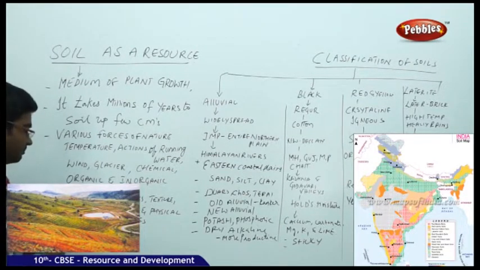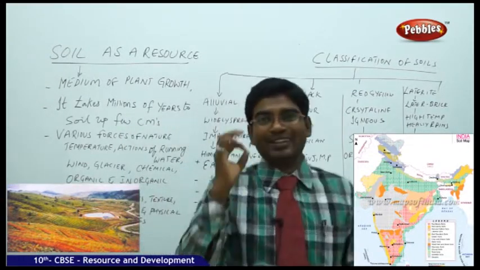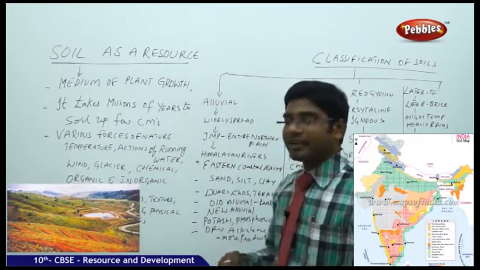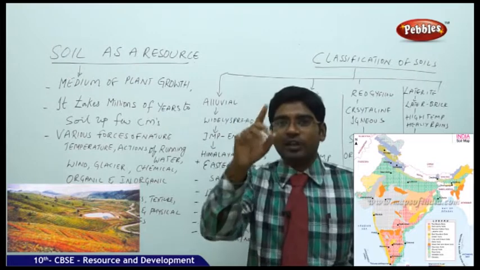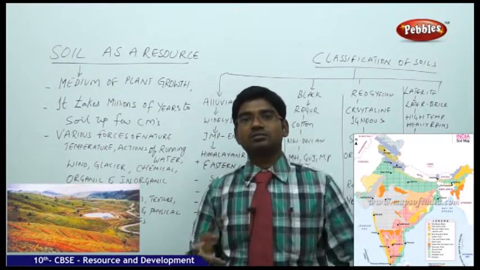And moving on to color. Basing on the color, thickness, texture, then age of the soil, and chemical and physical properties, how do we categorize the soil? What are the criteria to categorize the soil? The criteria is, how does the soil look? Soil looks very beautiful.